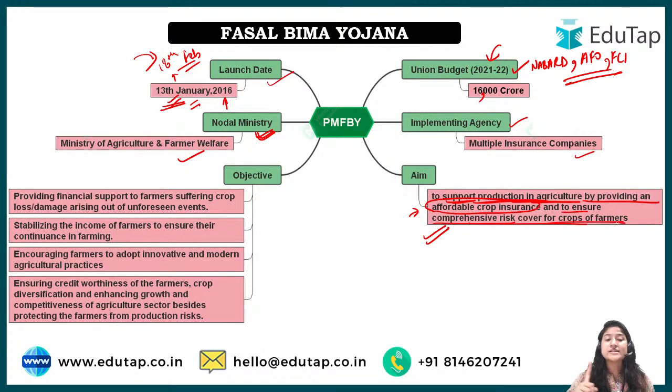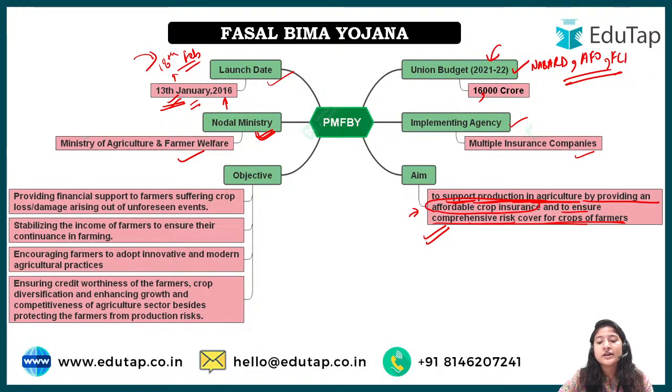So what is the aim of this Yojana? That it will increase agriculture production, and how it will do so? By providing an affordable crop insurance. See, if I was a farmer and this scheme has been introduced, but the premium, the installment you have to pay in any insurance, is so high that I cannot afford it, then there would be no motive of this scheme, right?